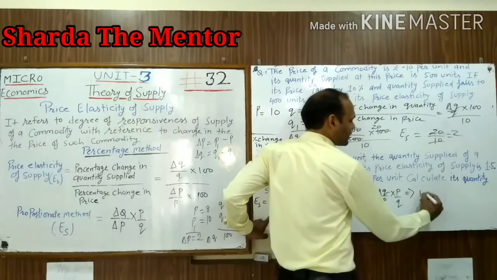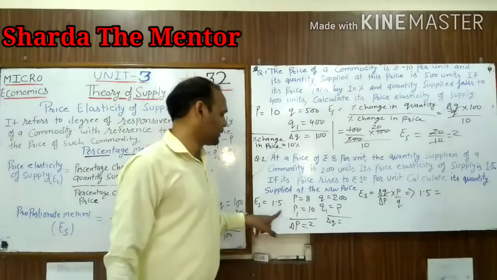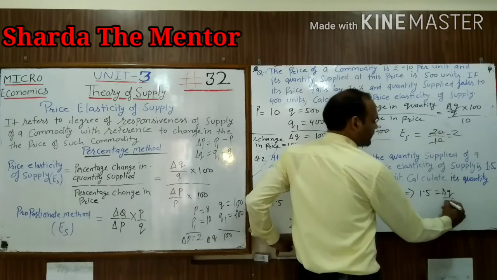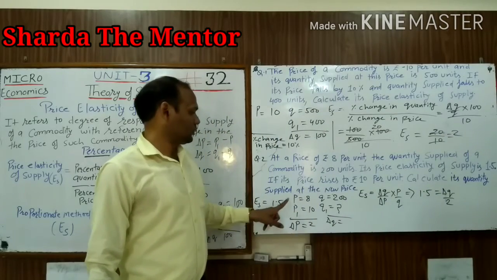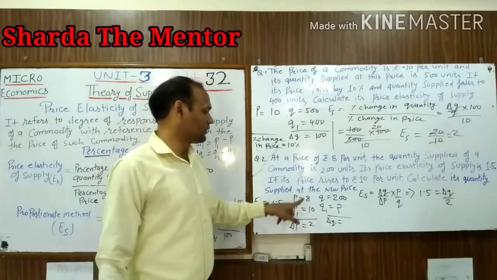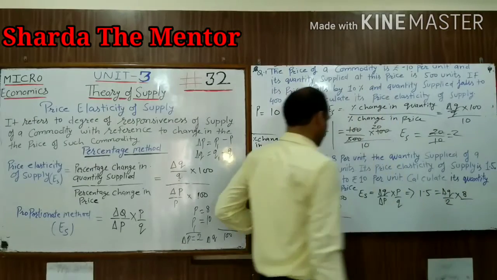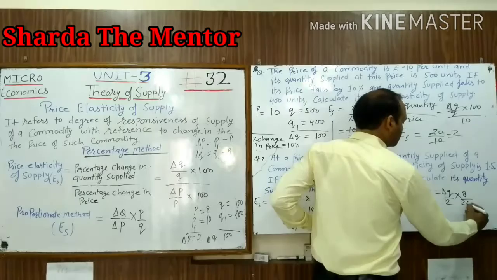So elasticity of supply is 1.5. Change in price we already found out, so change in price is 2. Next, original price is 8, and original quantity is 200.